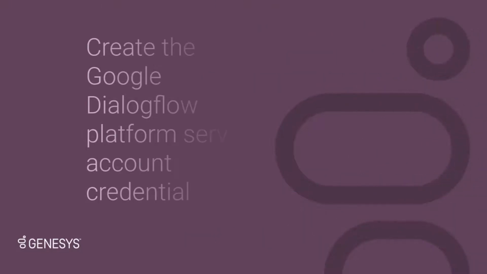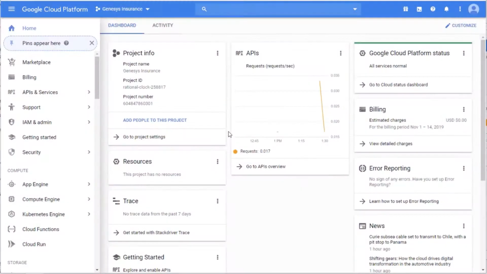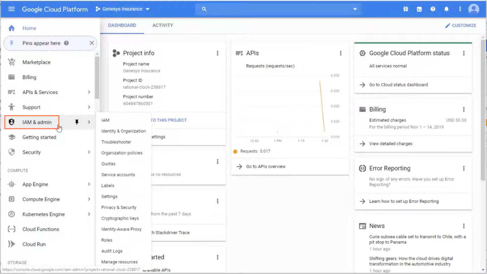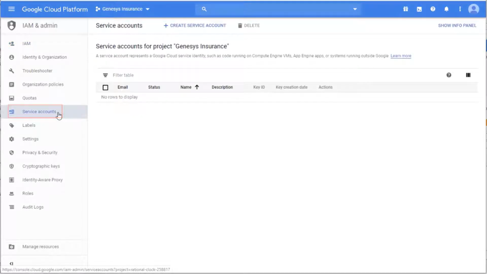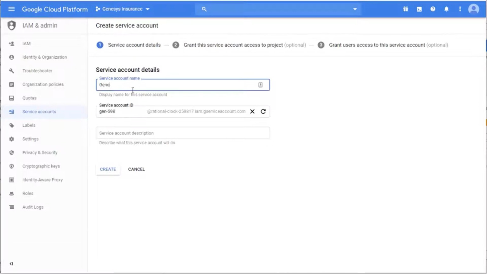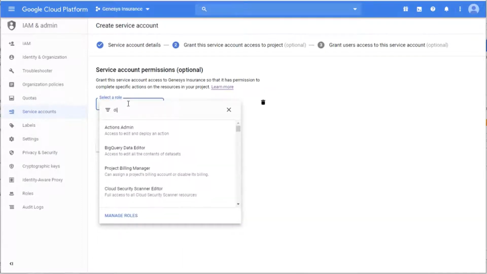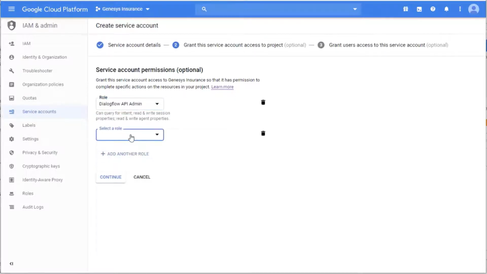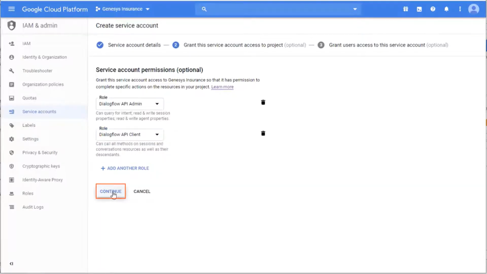To begin, create the Google Dialogflow Platform Service Account credential using your existing GCP account. To create a service account for the project associated with your Dialogflow agent, click I am an admin, and then Service Accounts. The Service Accounts section appears. Click Create Service Account. Give the service account a name, and click Create. Service Account Permissions appears. Grant the Dialogflow API Admin and Dialogflow API Client roles to the service account. To save your service account, click Continue.